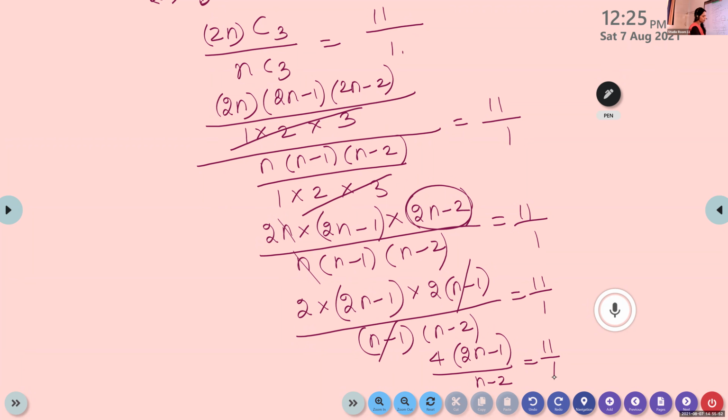Now cross multiply this and find the value of n. N is 6. Yes. Value of n is 6.